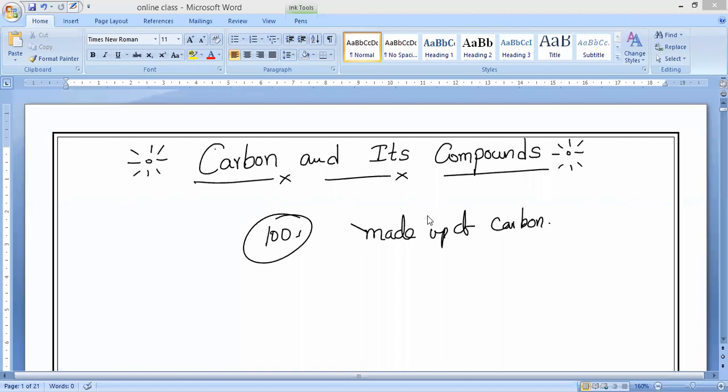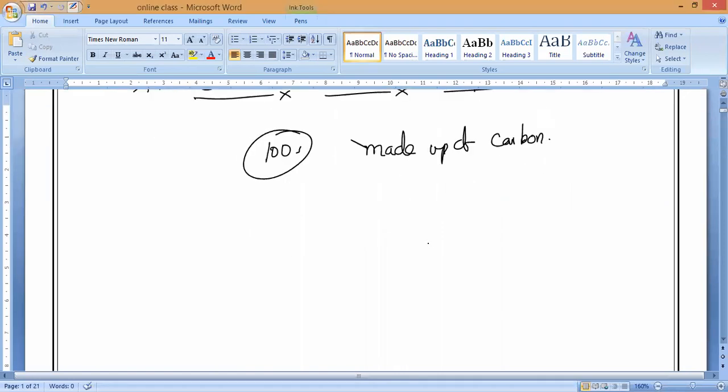In the last chapter I taught you the valency of carbon. Anybody can say? 4. So the valency is plus 4 or minus 4. As we know, the atomic number of carbon is 6, and its electronic configuration is 2, 4, in the sense that it has only K and L shells. Is it yes, guys?